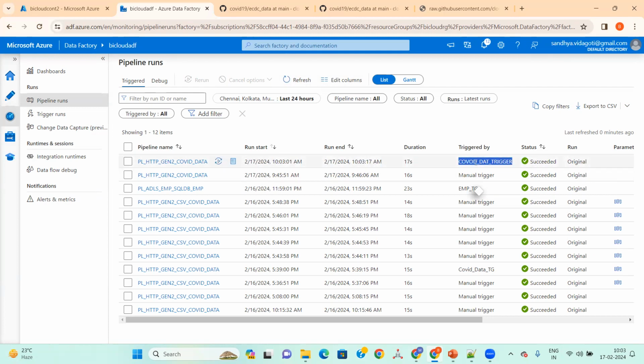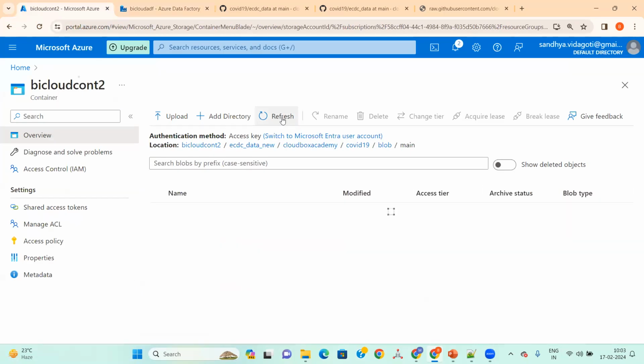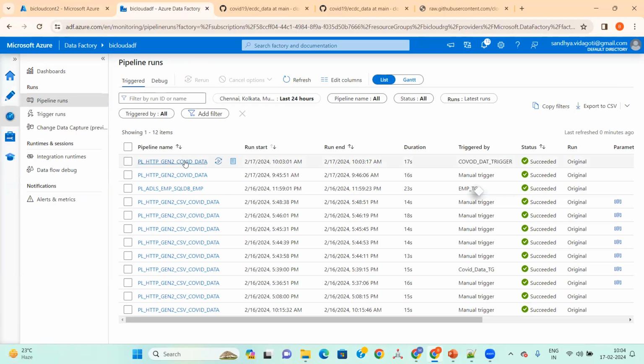This is the triggered by. See, this is the trigger which we created, right? Here this should change, it should be 10:03. Yes, correct, exactly. So the schedule trigger is working here.